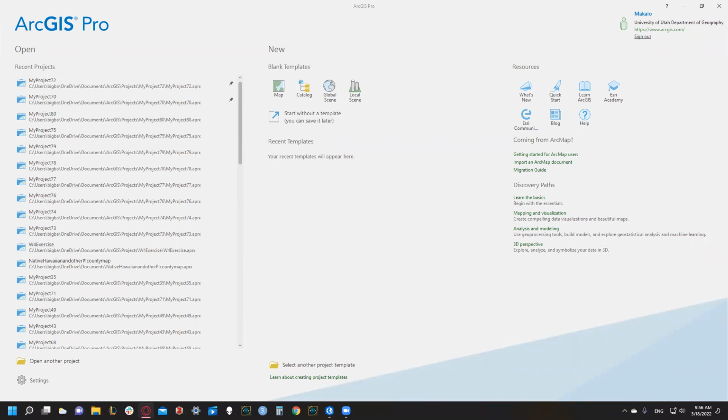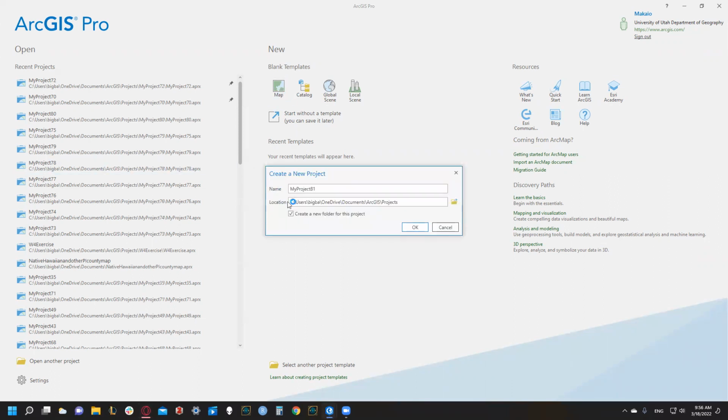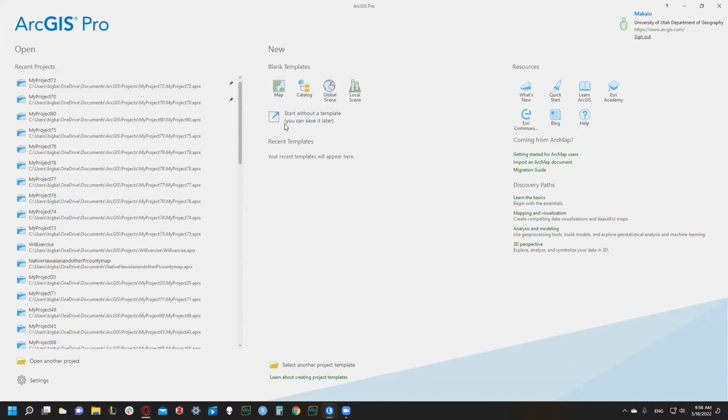And if you're working on a virtual desk or the desktops in class, please remember that when you are setting up your map, this part needs to say N drive or just N. But if you're doing it at home or on your personal computer, you're good to go. So that's the intro. Let's get started.